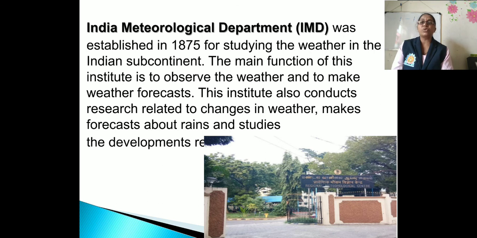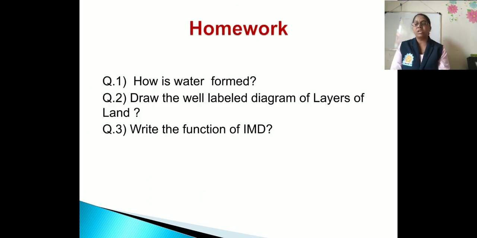This institute also conducts research related to changes in weather, makes forecasts about rains and studies developments related to global warming. Okay, so here we finish this lesson, natural resources: air, water and land.